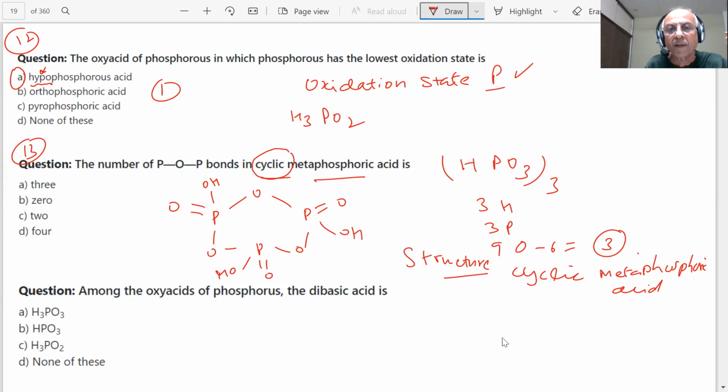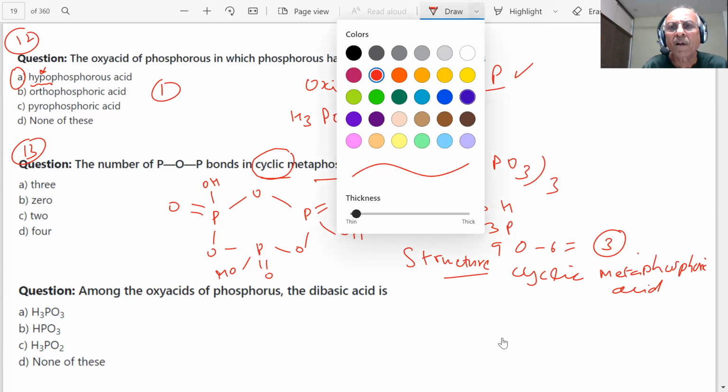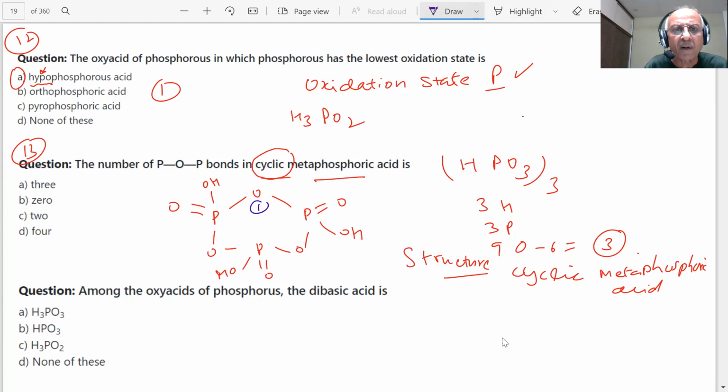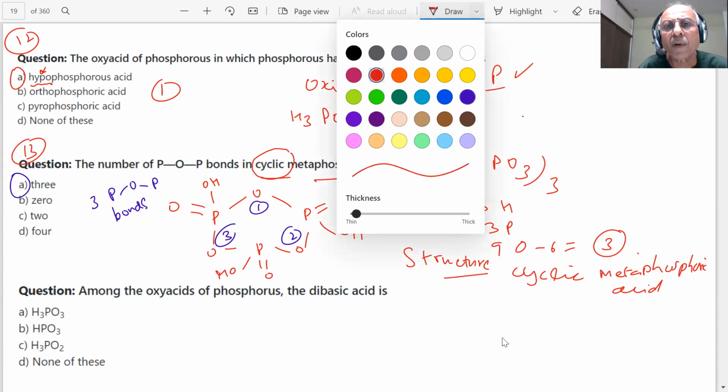Now what is the question? The number of POP bonds. How many POP bonds can be seen here? 3. POP bond 1, 2, and 3. 3 POP bonds. So there are 3 POP bonds, students. Am I right? Yes, sir. Okay.